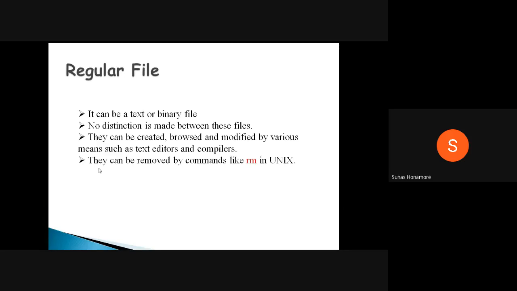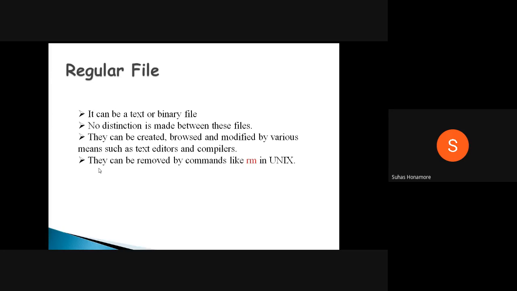Whatever text or binary files you create with an editor like vi or gedit, whatever you save, is text. Those files can be created, browsed, or modified from the various text editors, and they can be compiled too, like .c files.